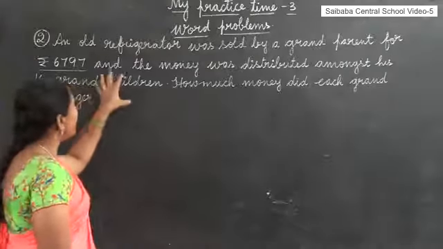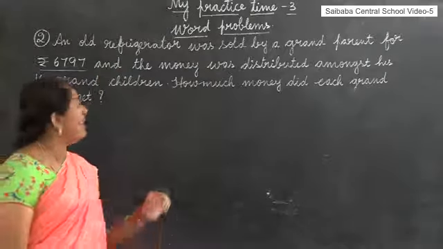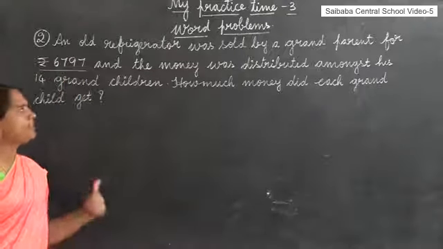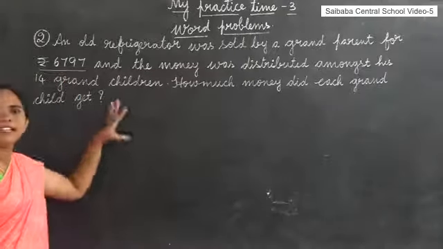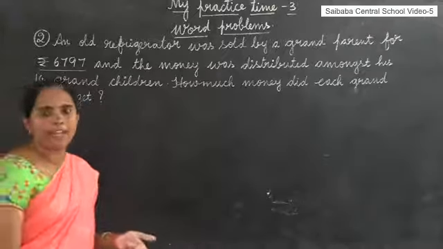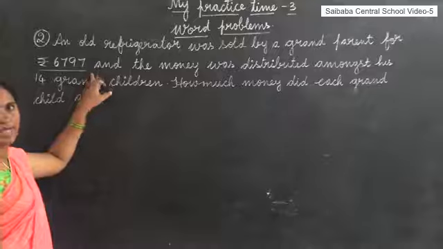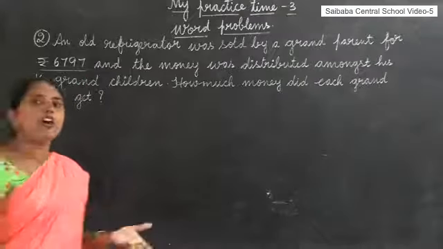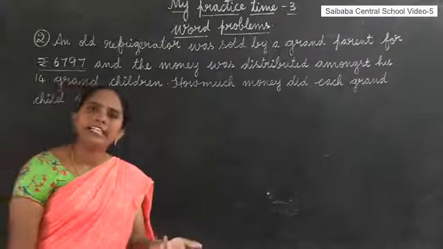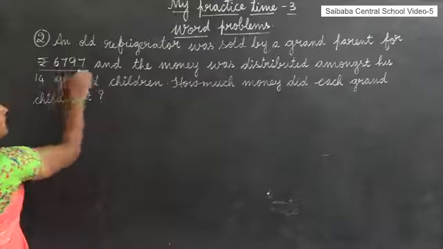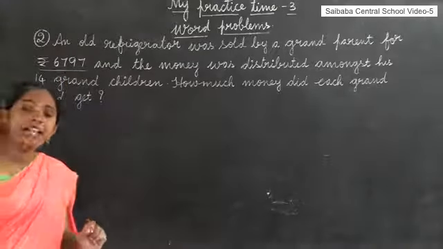Here is a grandparent and he sold one old refrigerator. Imagine your grandparent, in this example. What is the amount he got after selling that old refrigerator? 6,797 rupees.